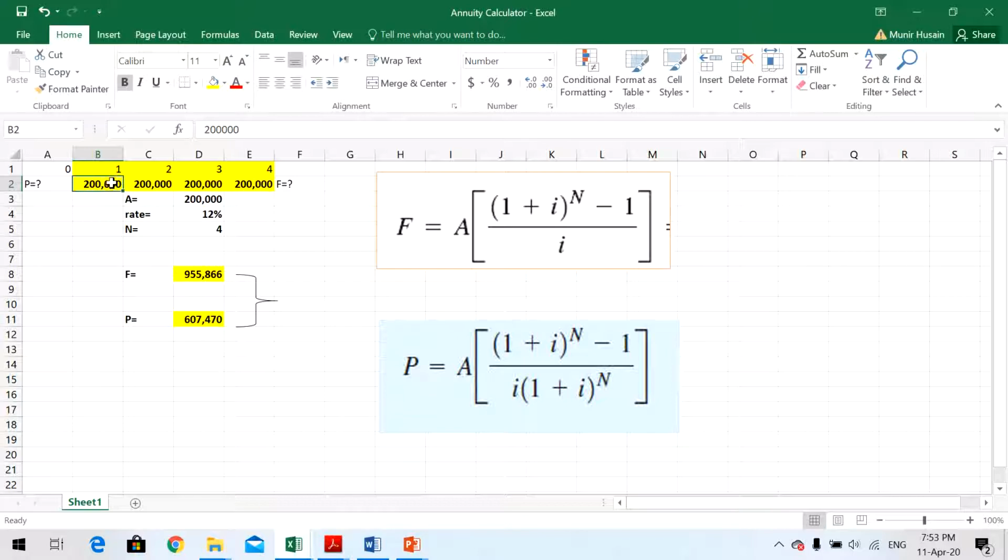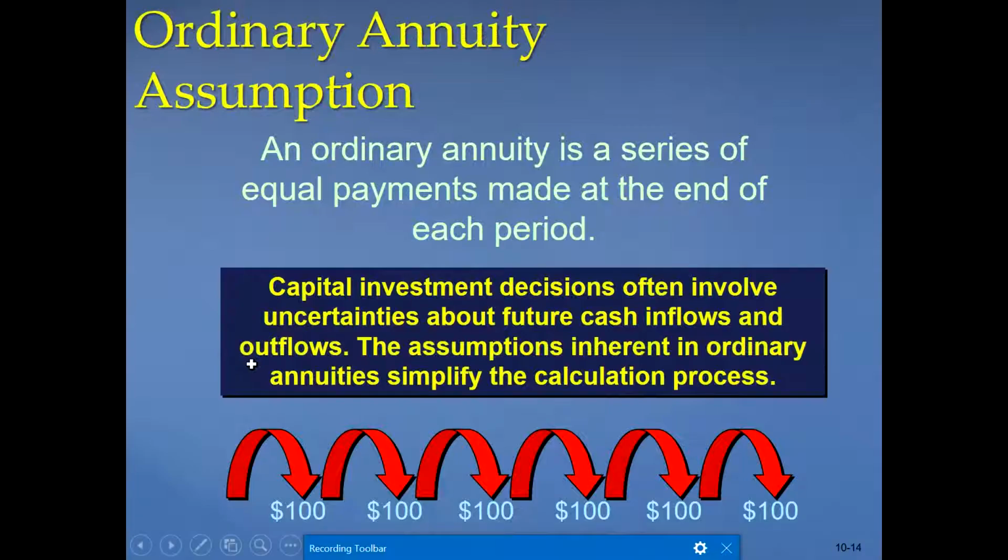This is the assumption in our formulas, an important concept in time value of money, that we receive 200,000 at the end of year 1, 200,000 at the end of year 2, at the end of year 3. This is what we call an ordinary annuity, unless it is a beginning annuity. That is a different concept. We are not considering it at this point in time. You may see that one in some other courses of finance.